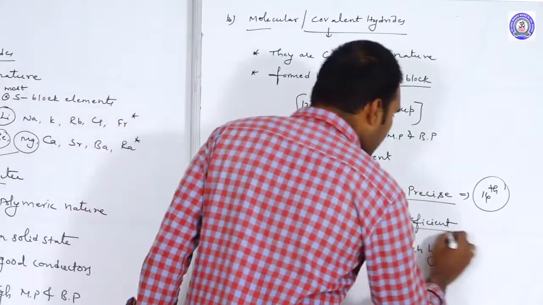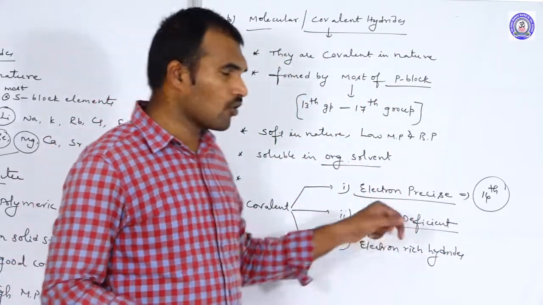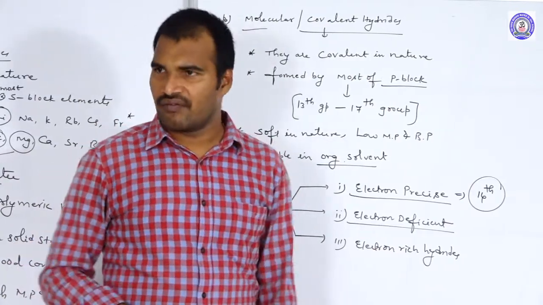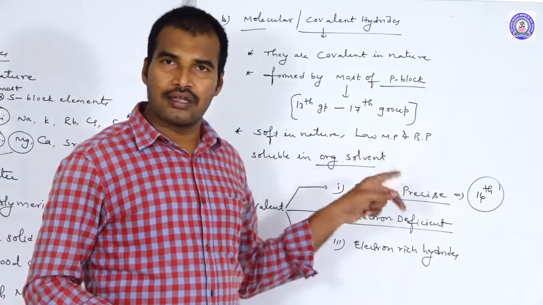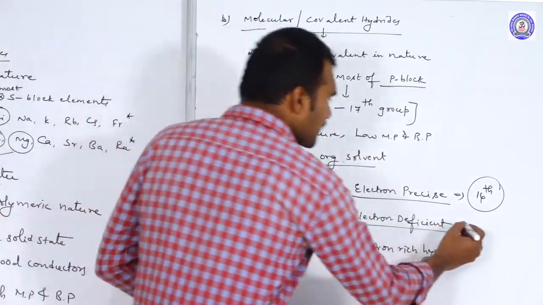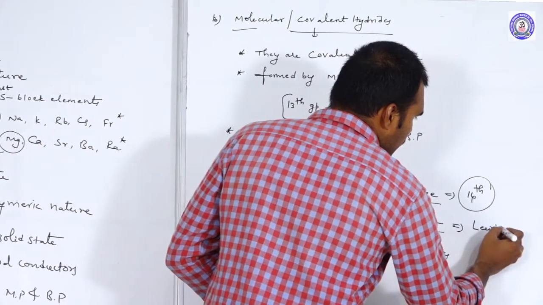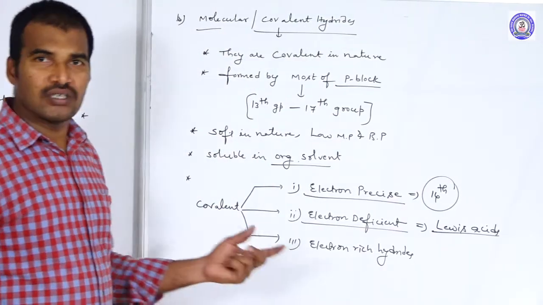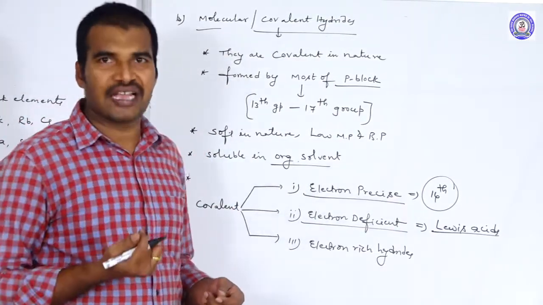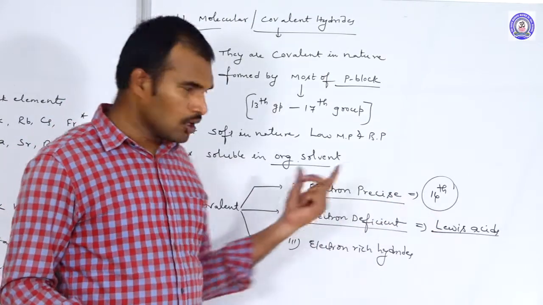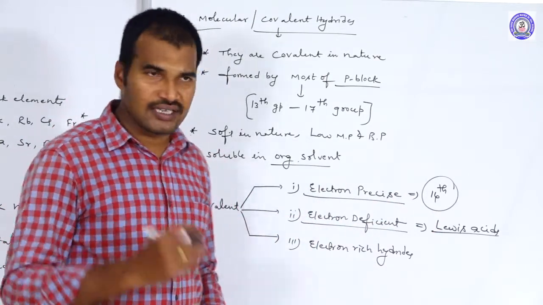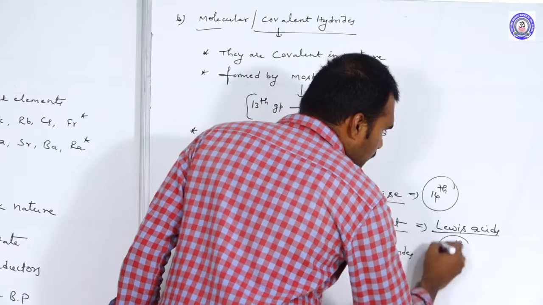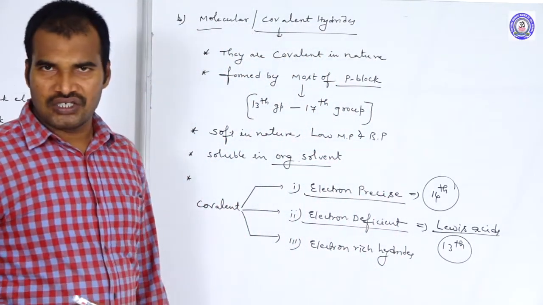Next, electron deficient hydrides. Electron deficient means these hydrides have fewer electrons than the required number of electrons. That is why they act as Lewis acids. What are Lewis acids? The species which accept electron pairs we call Lewis acids. Which group elements form electron deficient hydrides? All 13th group elements.